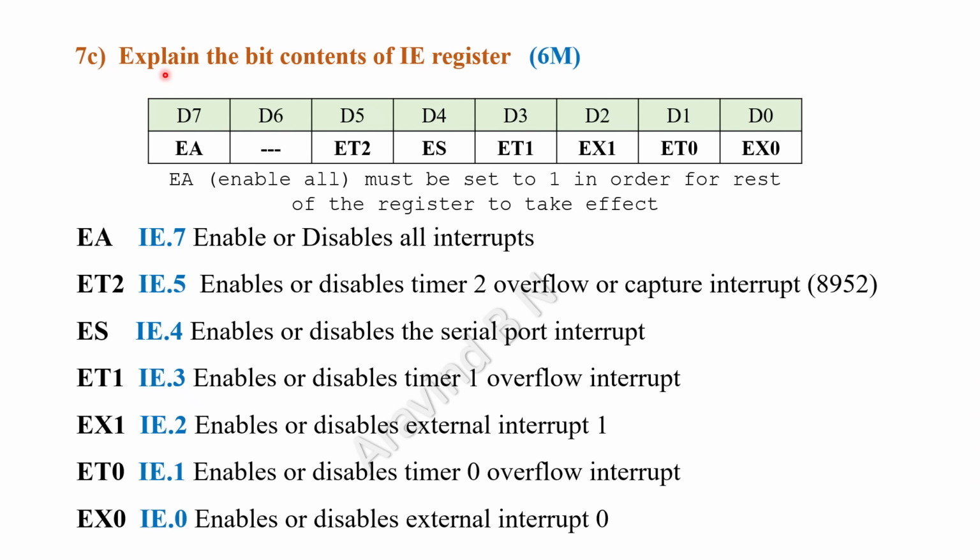Question 7C, explain the bit contents of IE register. This is for 6 marks. So IE stands for interrupt enable register. So this is for the configuration of the IE register. What each bit is going to perform, that you have to make a list of them, and it is being represented here.